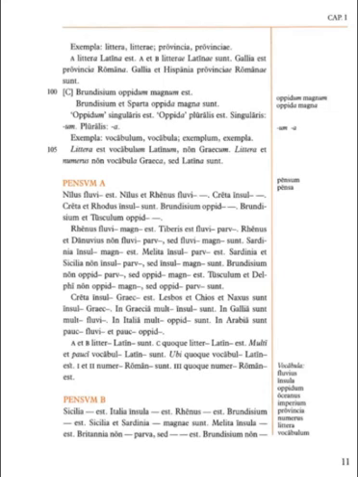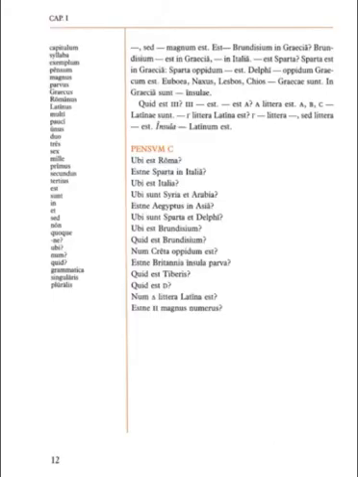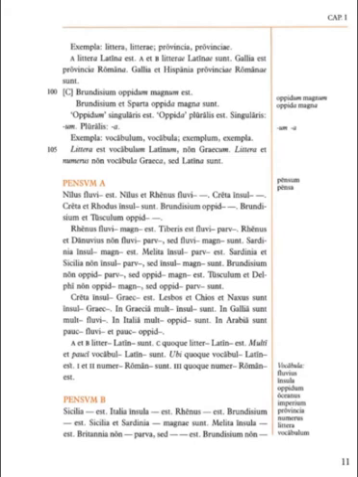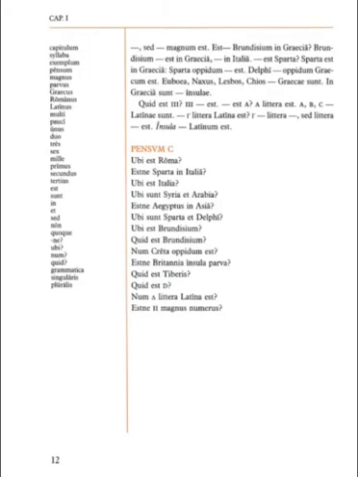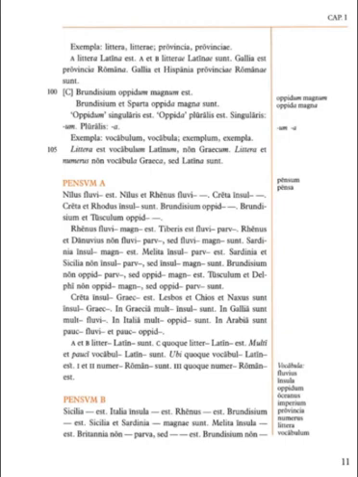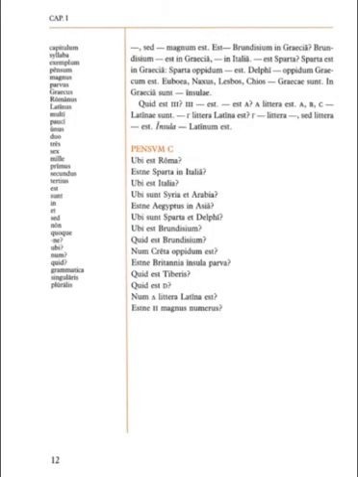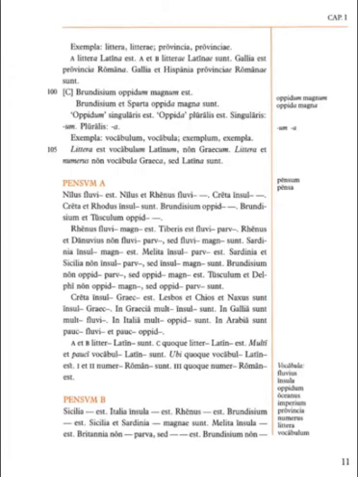Brundisium non something sed something magnum est. Well, now we know we're still talking about size because you have the word magnum here. So we need to figure out whether the word magnus or parvus goes here. It's making a statement about Brundisium.